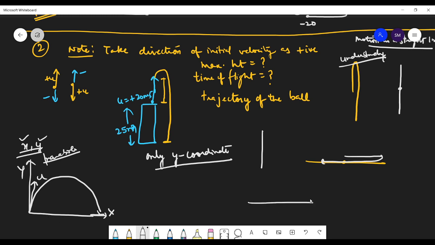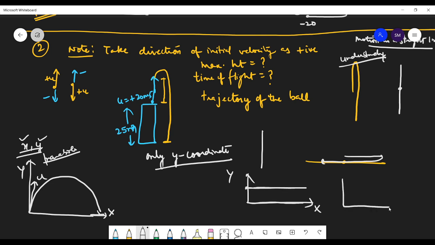So now this is your x-axis, this is your y-axis, then your motion, this is your horizontal motion. So y remains the same. Y remains the same means y can be 0 also if you are moving on the ground. If your ball is moving on the table, then this will be the graph.